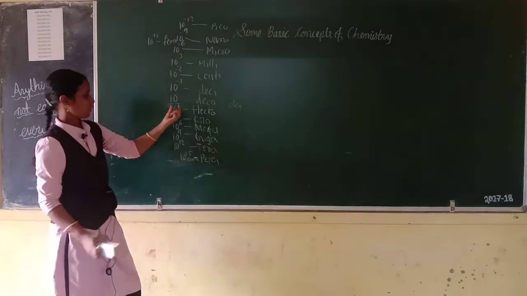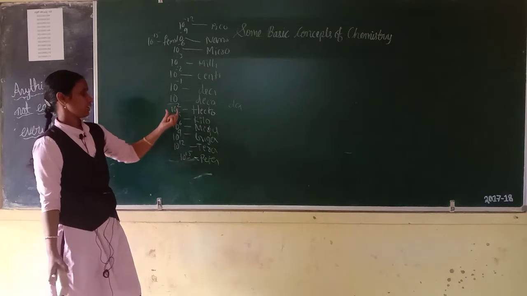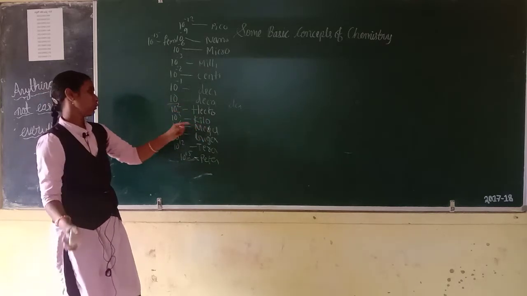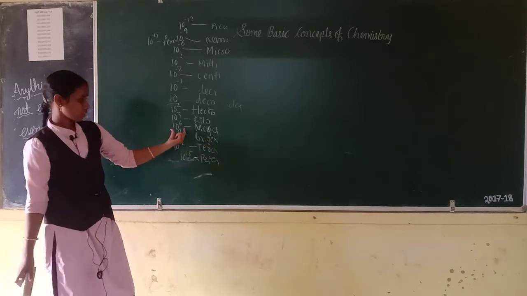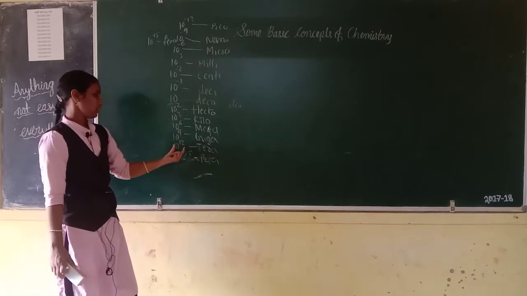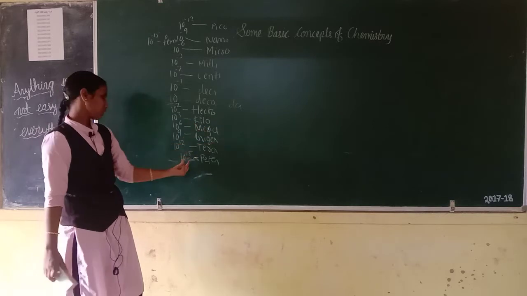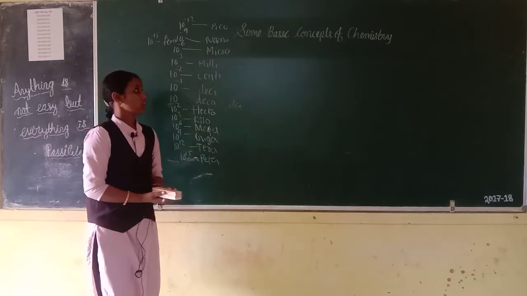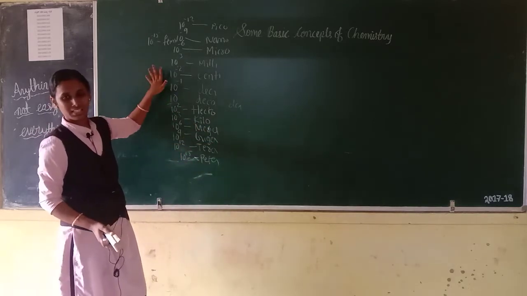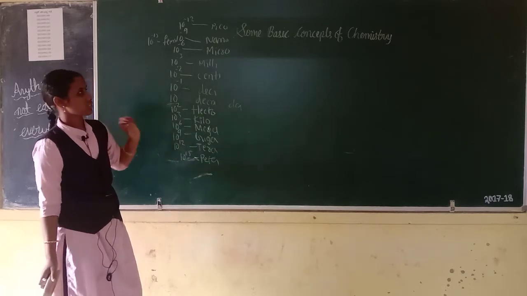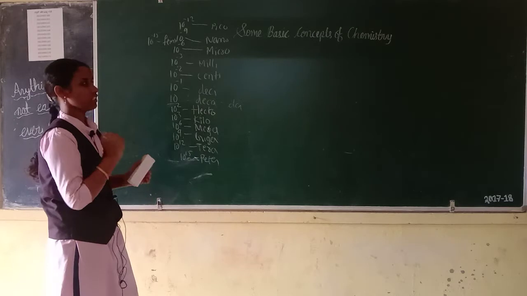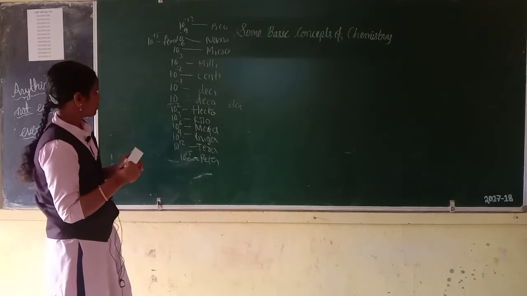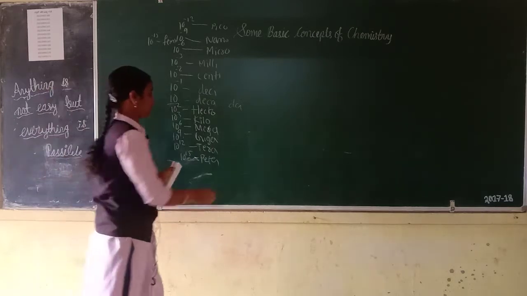Then 10 to the power of 2 is hecto. 10 to the power of 3, that is kilo. 10 to the power of 6, that is mega. 10 to the power of 9, that is giga. 10 to the power of 12, that is tera. 10 to the power of 15, that is peta. These are all prefix used in a SI system. Then let us move on to the next concept, that is mass and weight.